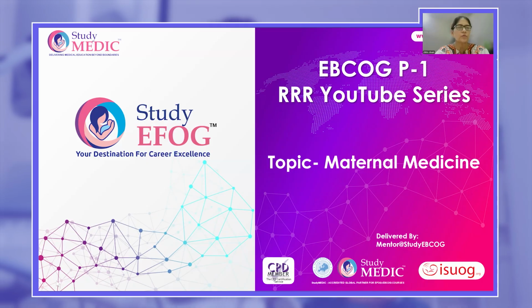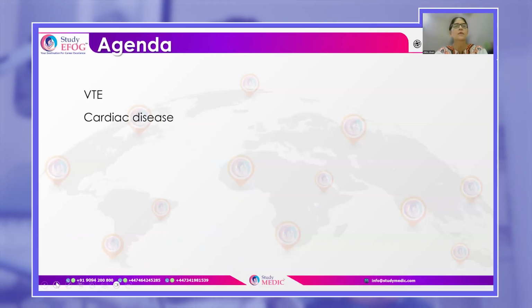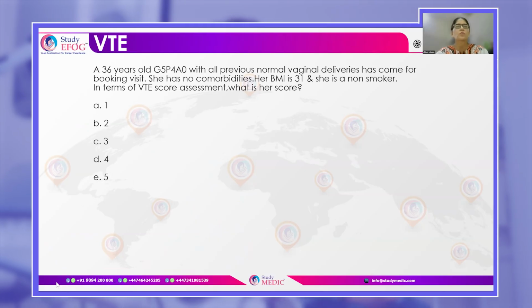In today's video, we are going to be seeing important charts and flow charts for venous thromboembolism and cardiac disease. So you have this 36-year-old, gravida 5, para 4, previous normal vaginal deliveries. She has come for her booking visit. No comorbidities, BMI is on the higher side, 31, non-smoker. So what would be her VTE score assessment?